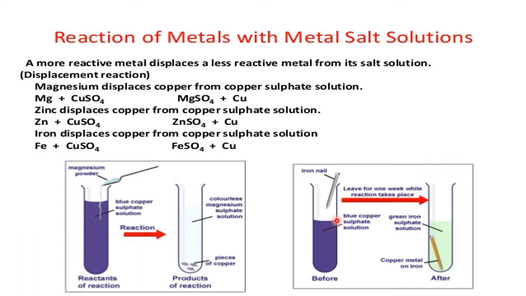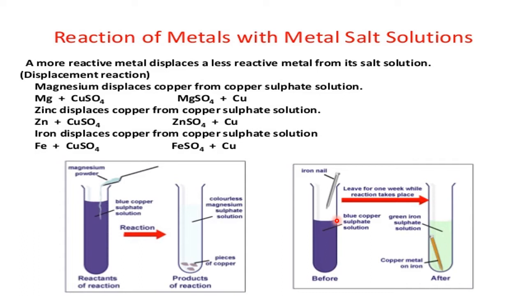Displacement means changing the place of one atom. In place of one, someone will go. That depends upon the strength of a metal, or what we can say in chemistry, the reactiveness of a metal, the reactiveness of an element. So that topic in a different form we are discussing here in this chapter.